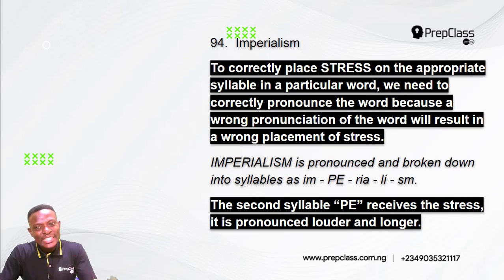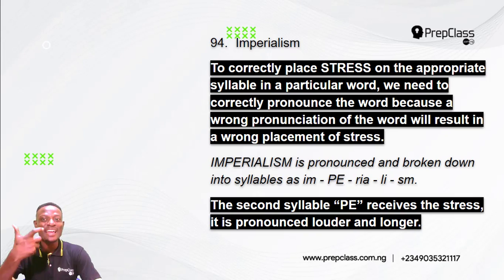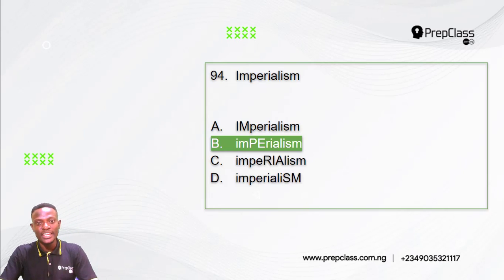Now, to correctly place stress on the appropriate syllable in a particular word, we need to correctly pronounce the word, because a wrong pronunciation of the word will result in a wrong placement of stress. Now, imperialism is pronounced and broken down into syllables as imperialism. The second syllable, per, receives the stress. It is pronounced louder and longer. So the answer to this question is option B, imperialism.